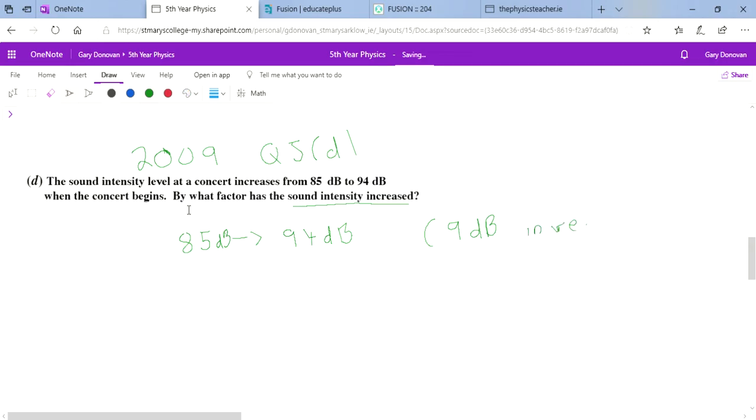So for every 3 decibel increase, the sound intensity doubles. So it will be multiplied by 2 once, multiplied by 2 twice, multiplied by 2 3 times, because it's a 9 decibel increase, so it would increase by a factor of 8, and that's your answer. Factor of 8. Okay,